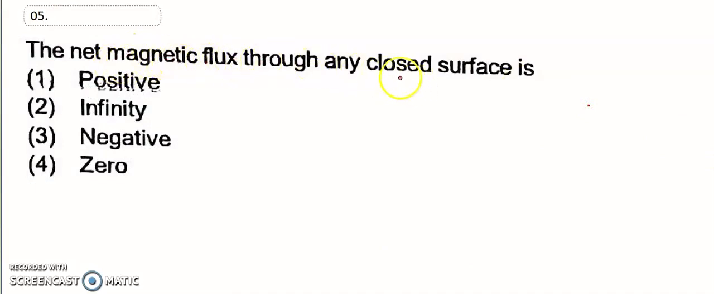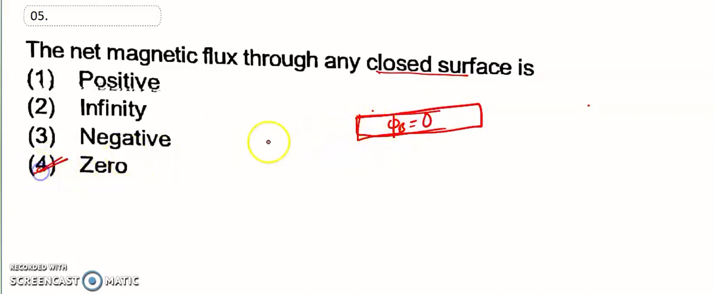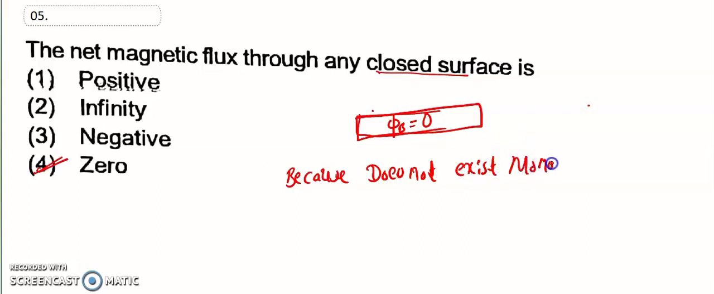The net magnetic flux through the closed surface. Okay, so let's see. This is a closed surface. So in this closed surface, the net magnetic flux is equal to 0, he says. Why is it 0? Because a monopole does not exist. A single pole does not exist.